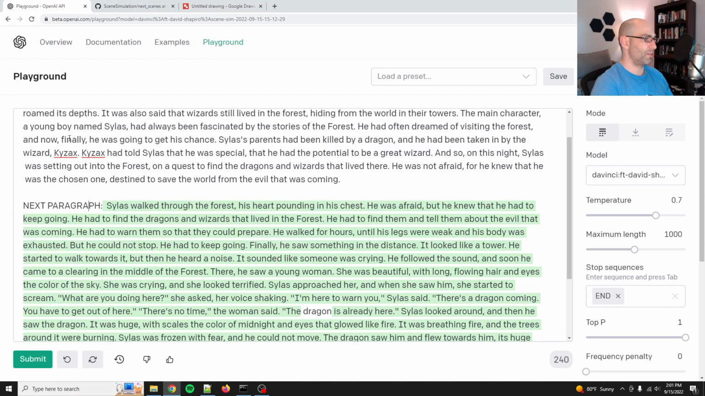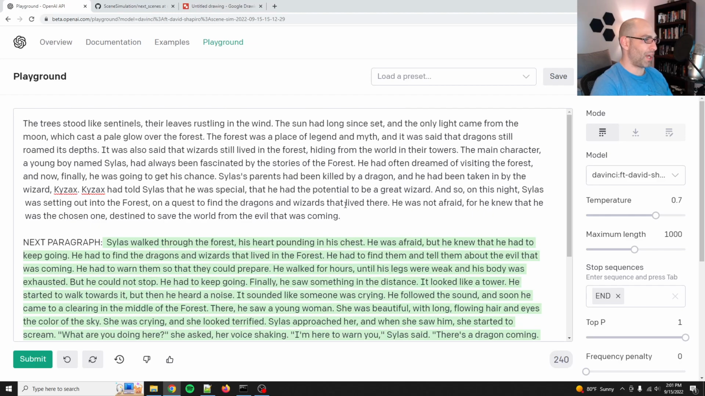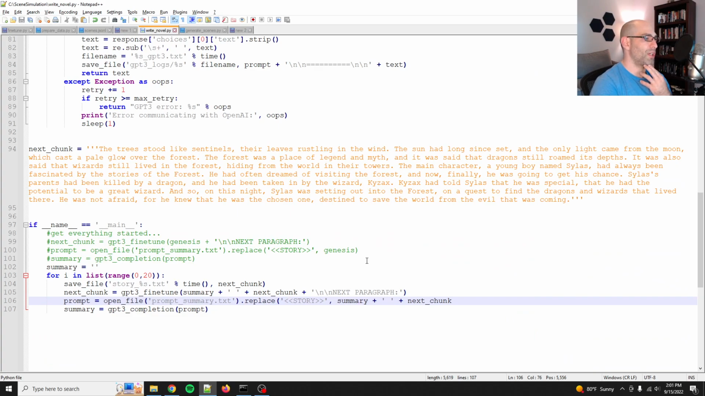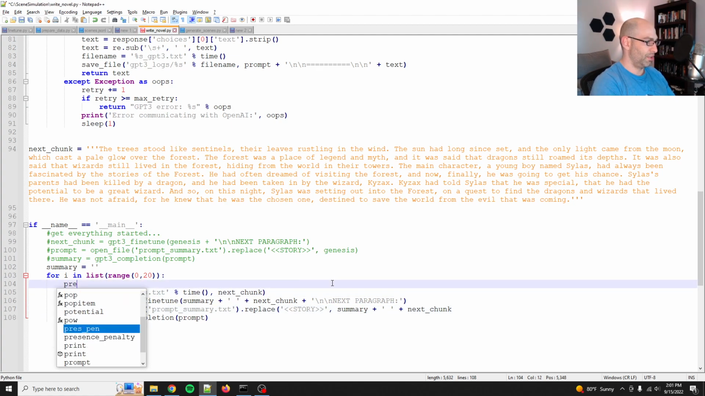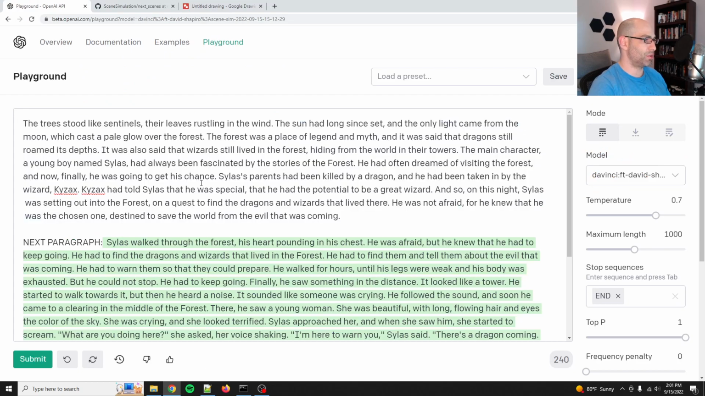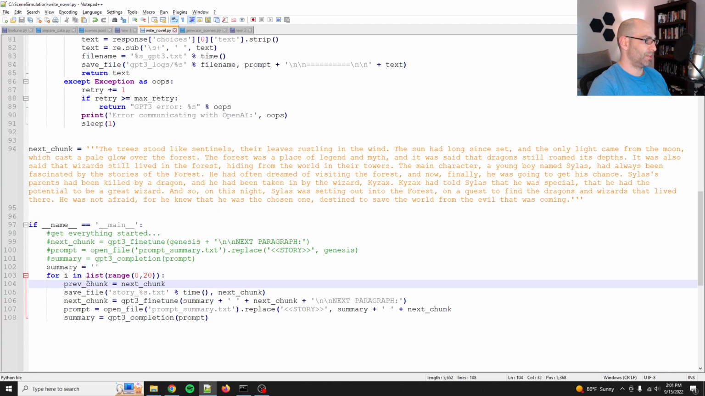Yeah, because if we take this, we say, okay, so this is the previous chunk. I need to change the names. That's what I need to do. Previous chunk equals next chunk. Yeah, because we need to keep track of these two chunks separately. So previous chunk equals next chunk. So at the beginning of the loop, previous chunk is this original guy.